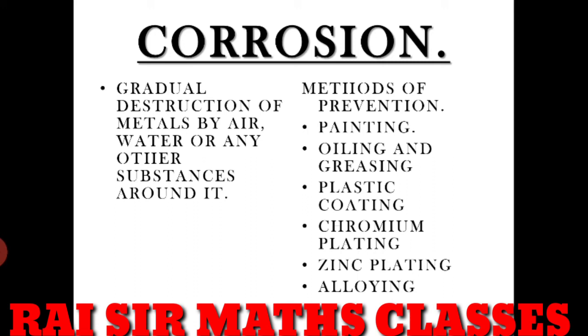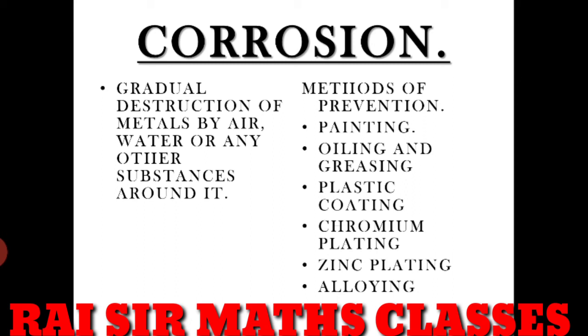Basically, that type of reaction is called corrosion. What is corrosion? In the acid base chapter we have also studied this. In chemical reactions and equations we learn about its chemical reaction. Now in this chapter we are only going to know its definition. So why are we going to study corrosion?